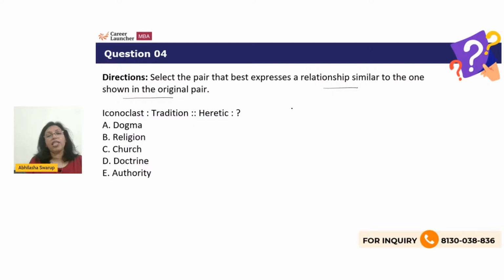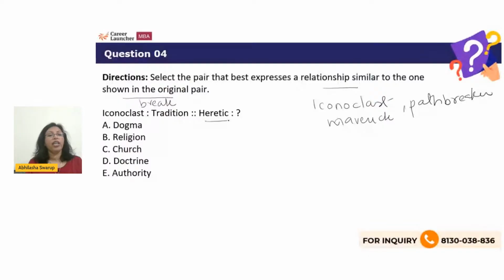So an iconoclast is someone who breaks traditions, right? He is a path breaker. He is someone who is doing something new and something that not others have done. He is what you call a maverick. So an iconoclast will break tradition. So now I'm looking at a heretic breaking something. So what is heresy? When you go against some established belief, that is heresy. So a heretic will break a dogma. A dogma is an established belief. It's a long-standing belief that things are going to be a particular way.